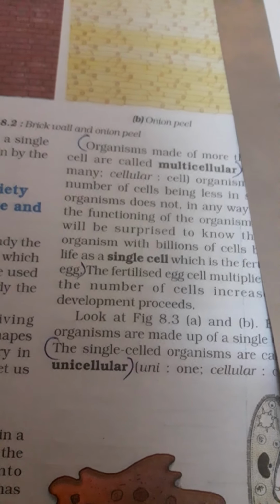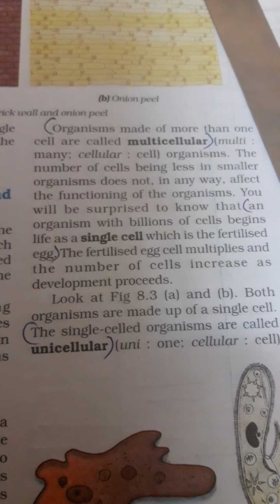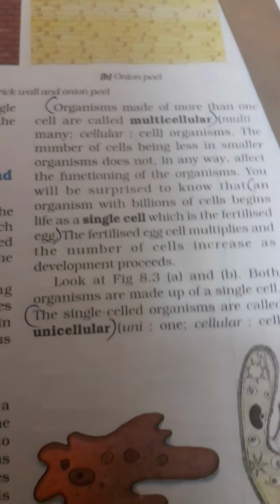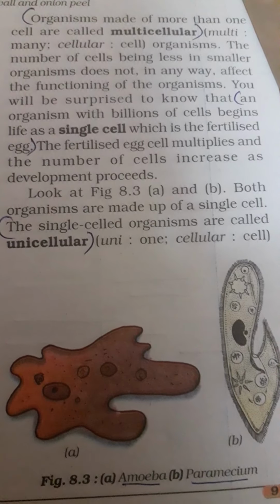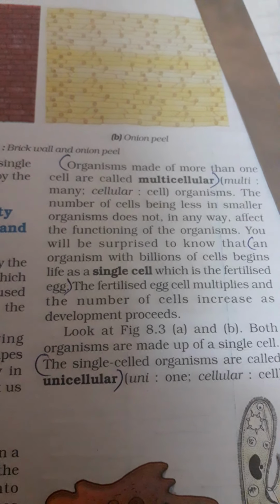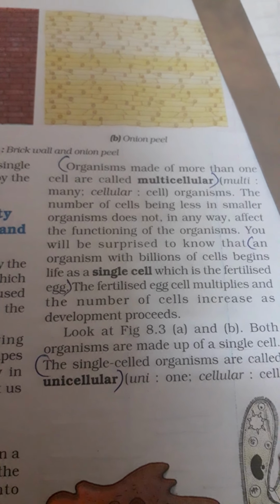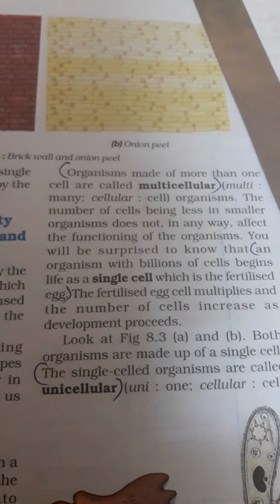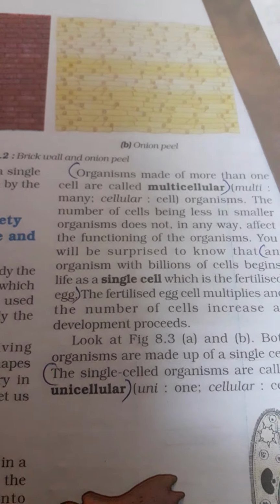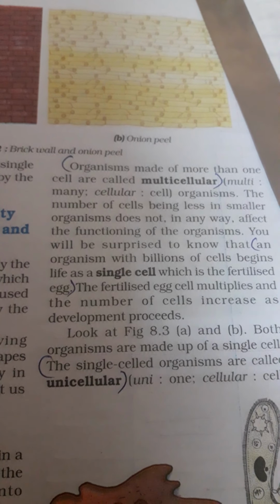Now what is a unicellular organism and what is a multicellular organism? The single celled organisms are called unicellular organisms. That means organisms having only one cell. Examples are amoeba and paramecium. They are organisms having only one cell, and this one cell is performing all the functions. And there are certain organisms which are made up of more than one cell. They are called multicellular organisms. They have many cells. Their body is made up of more than one cell.